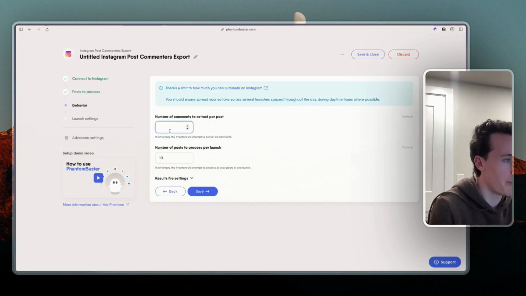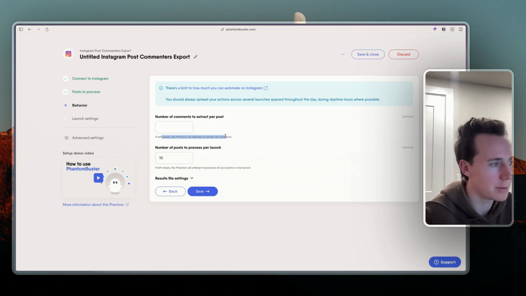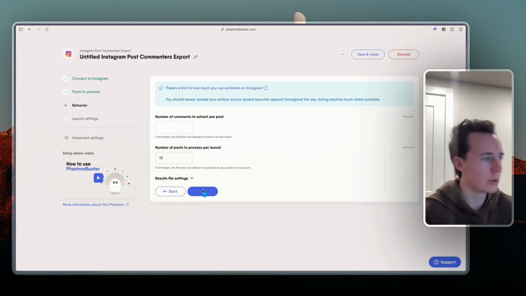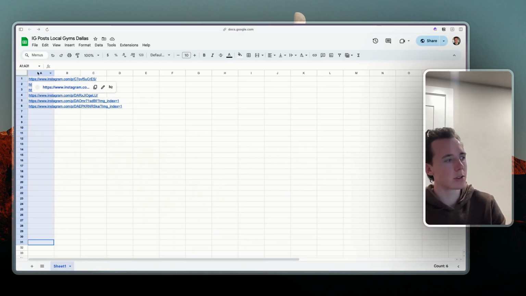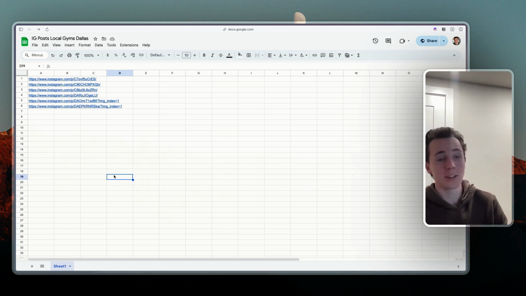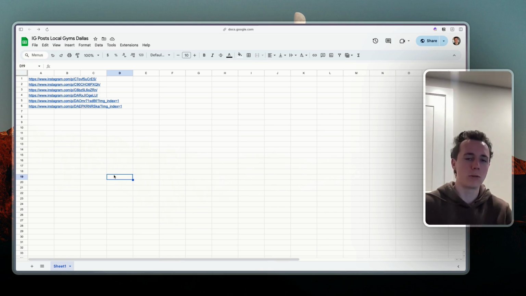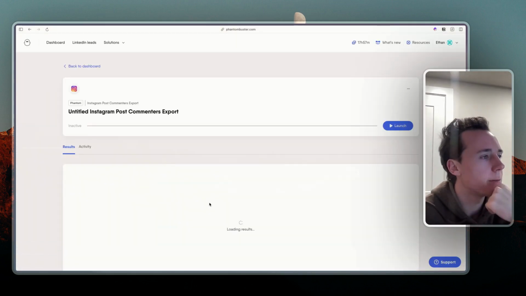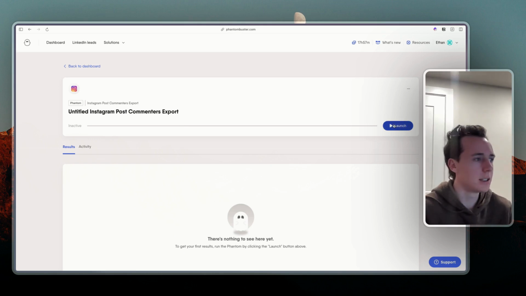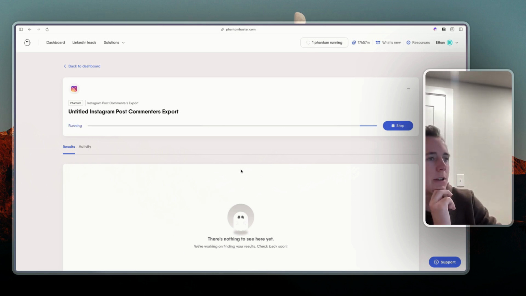We probably want to do the maximum. If left empty, the Phantom will attempt to extract all comments. We'll do 10 because we don't quite have 10 here, but if we had like 100 different posts, that could also be valuable. Something else we could do is use one Phantom to extract all of the posts from a profile and use another one to find all the commenters. Once we do that, we'll hit save here. It'll bring us here, and now we'll launch this Phantom and wait for it to run.